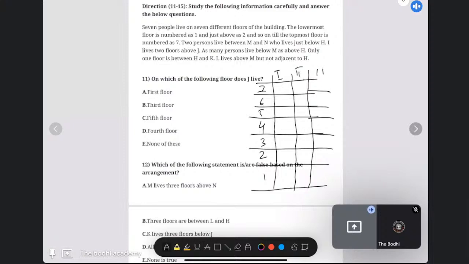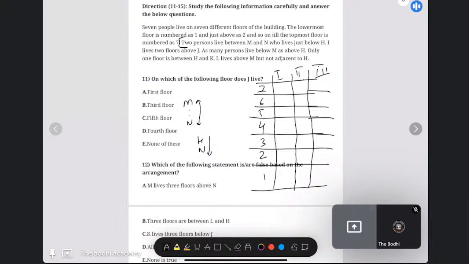Three conditions we will make. Now, question starts from here. Two persons live between M and N. So 2 persons are staying between M and N. Direction is not given. N lives just below H. So N is living just below H.